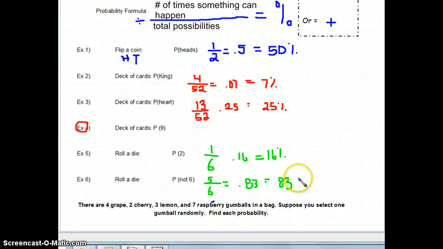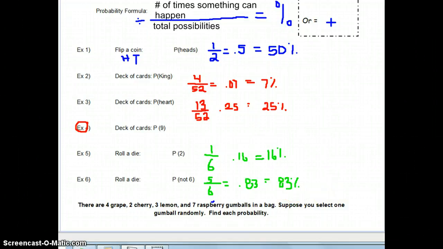All right? So, percent. I want you to take a look at all of these probabilities that we looked at. Look at the percentages, and I want you to answer the question, what do you have the greatest chances of doing out of all of these events? Okay, answer that question. So hopefully you said this, example number 6, not rolling a 6 on a die would give you the greatest chances.